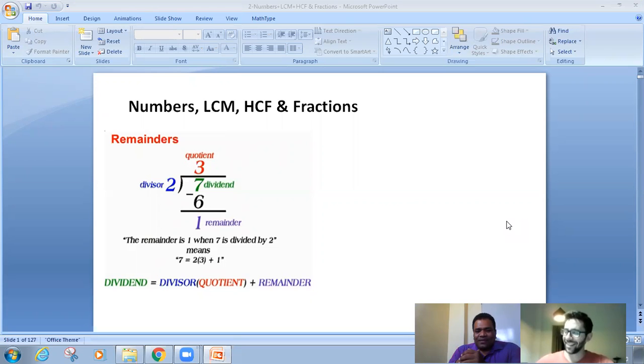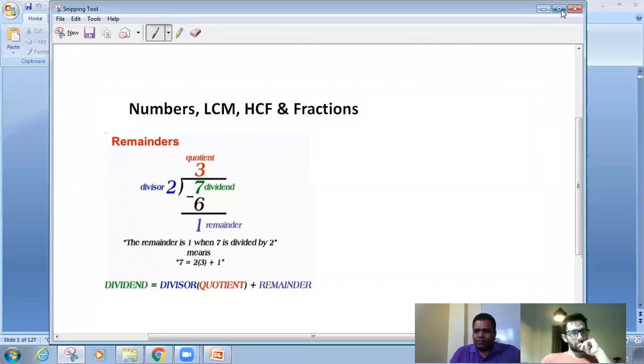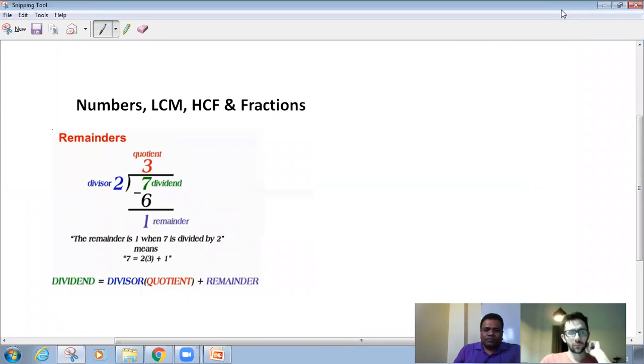So reminder. We understand the concept of remainders. Here 7 divided by 2, and you can see the remainder is coming 1, right? So how do we do that? The number being divided is called the dividend, you know very well. The number that is dividing is called the divisor. And how many times it is divisible is called the quotient. And this is the remainder.